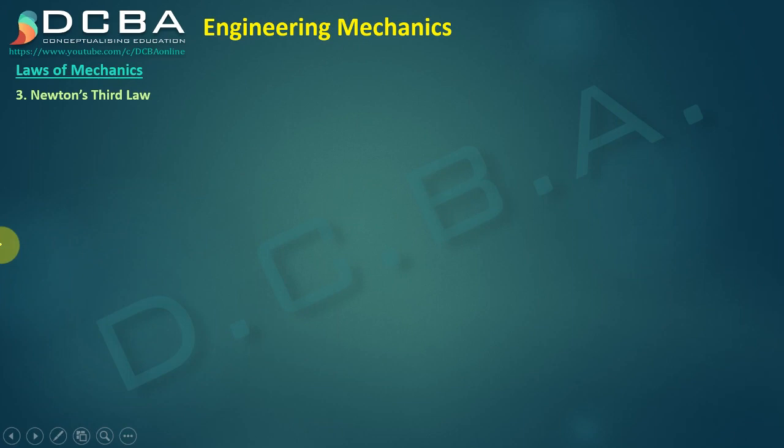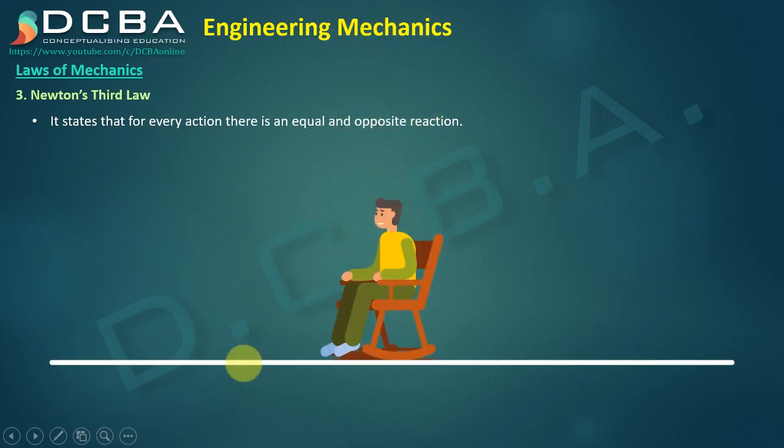Newton's third law, a very famous law, states that for every action there is an equal and opposite reaction. In this example, the reason this person is not falling from the chair is because of Newton's third law. What is the action and what is the reaction? The action is the weight of that person. The reaction is what the chair is giving to his weight. Because the chair is able to give that reaction, this person is able to sit on this chair.